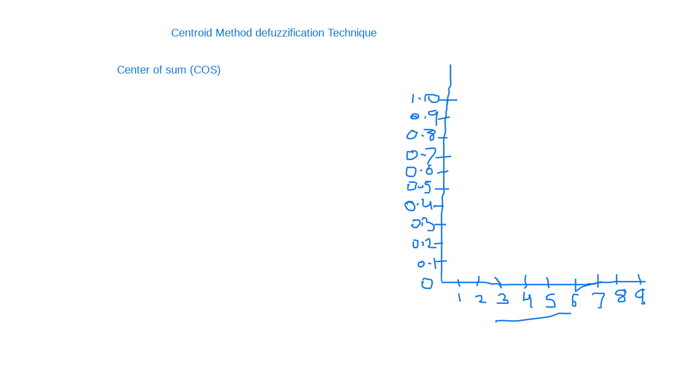So at the x-axis the elements are given, and this is mu of x.